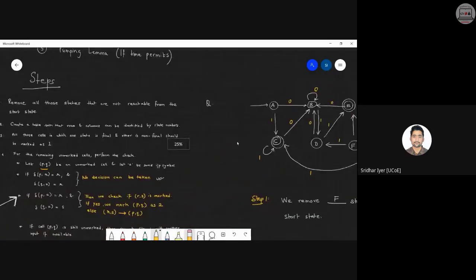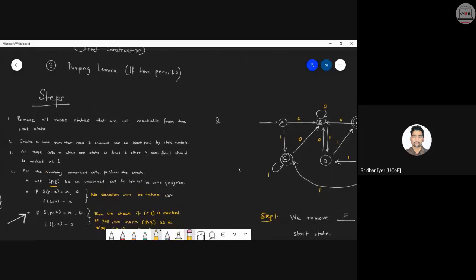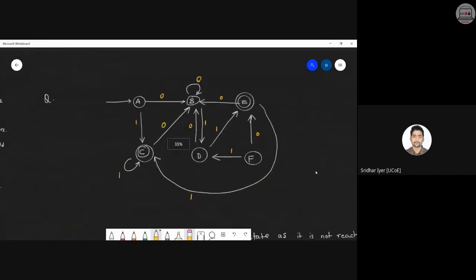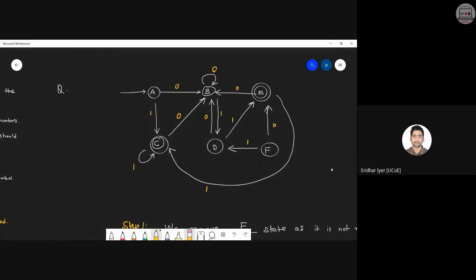So let's start with today's topic, which is DFA minimization using the box method. As I had told you, the very first step is to look straight into the diagram. Whichever state you see is not having any incoming transition, or is not reachable from the initial state, has to be eliminated.